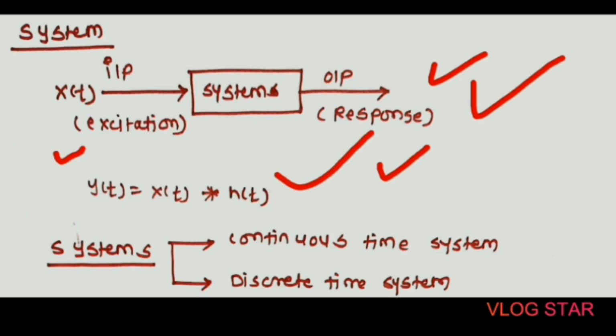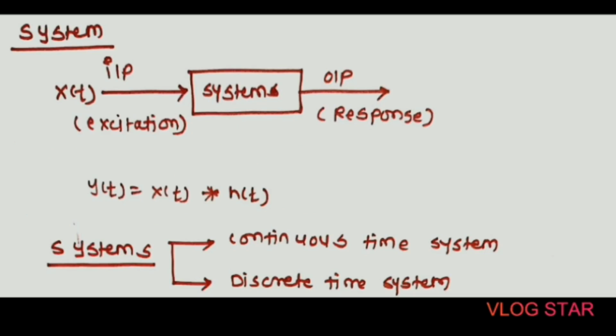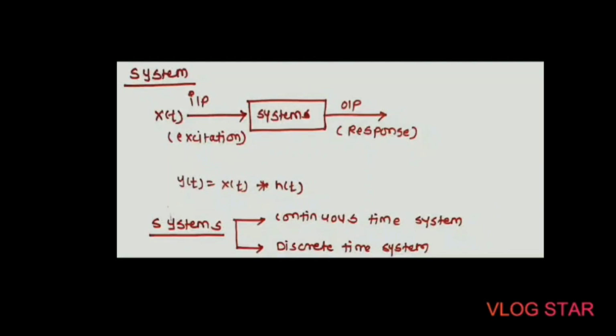The response y of t of a system to the excitation x of t in the time domain depends on the impulse response h of t of the system. The relationship between them is y of t is equal to x of t star h of t, where this star represents the convolution of x of t and h of t. In the frequency domain, the system response depends on the transfer function of that system. Next, we will move towards the types of systems.